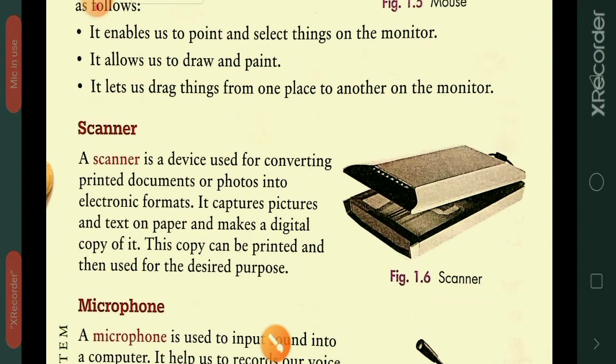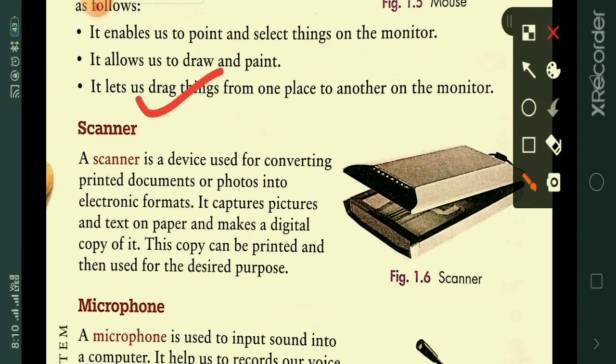Next we have the scanner. Scanner is also an input device. It is used for converting printed documents or photos into electronic format. For example, to scan a printed document, the hard copy, or photos into electronic format, we use a scanner.